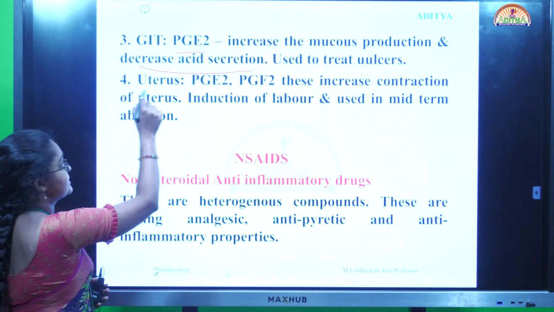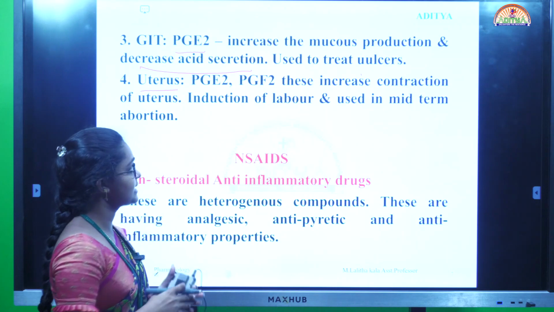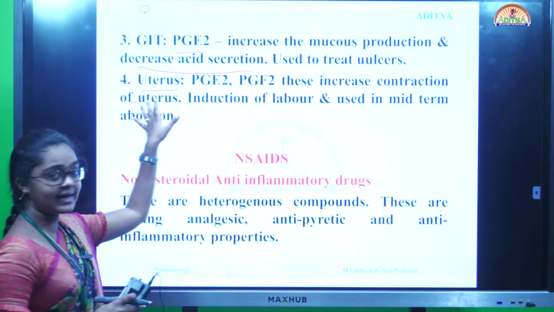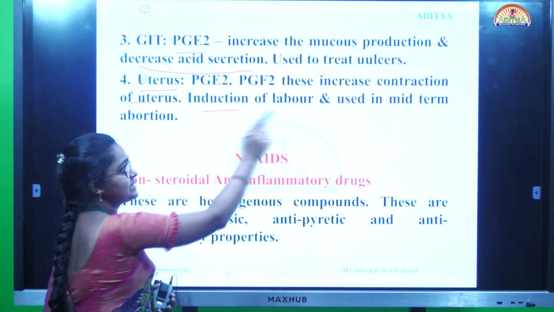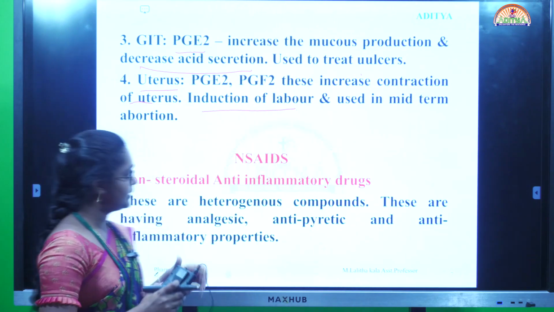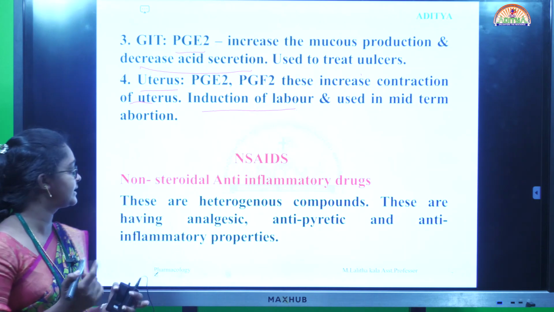Next, it acts on the uterus. Prostaglandin E2 and prostaglandin F2 increase contraction of the uterus, so they are used for induction of labor and in midterm abortion.